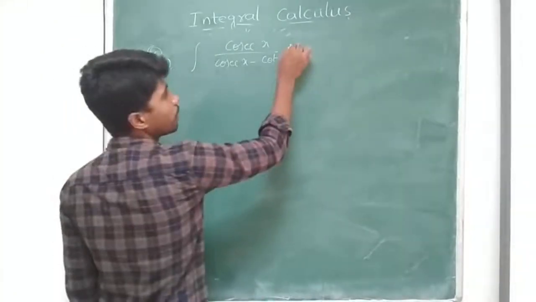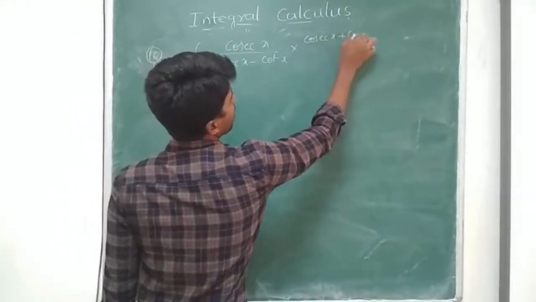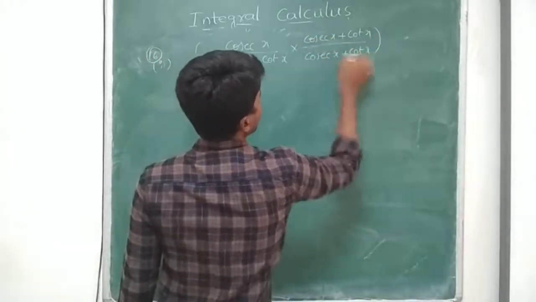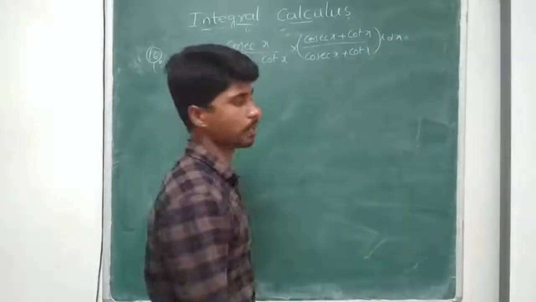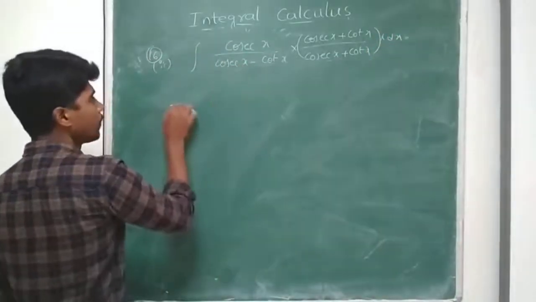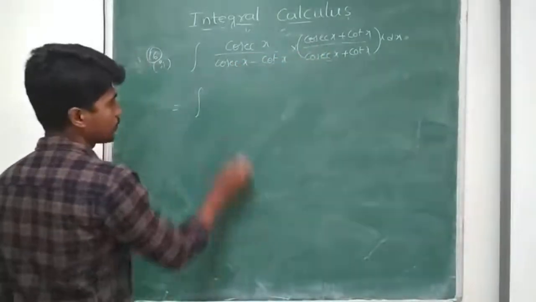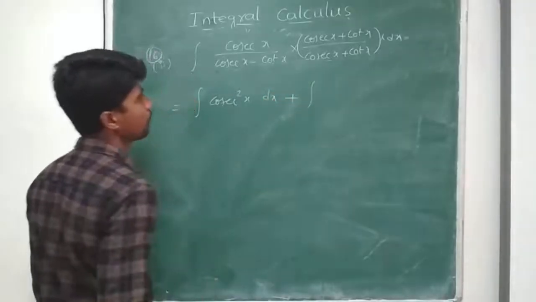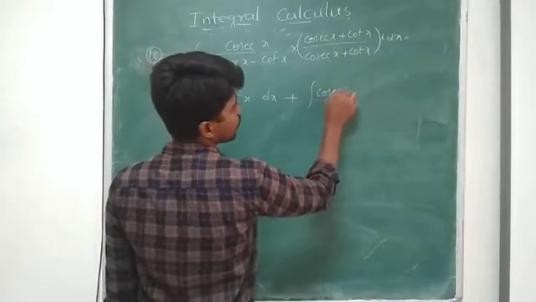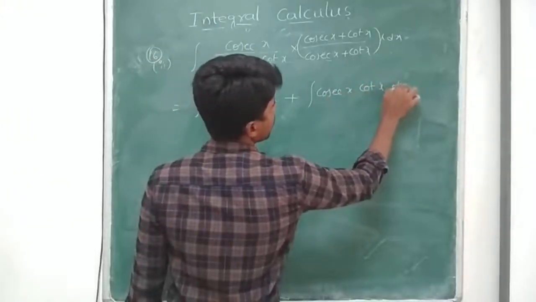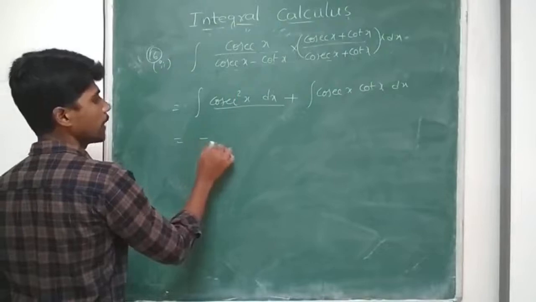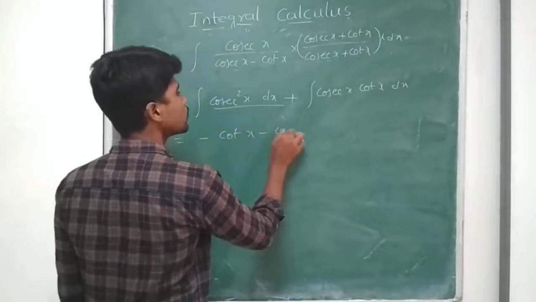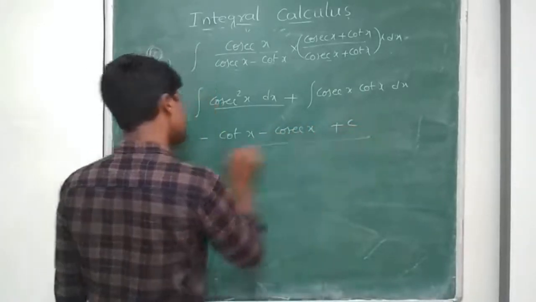So multiply and divide by cosecant x plus cot x, dx compulsory. Now in the denominator we get 1 and the numerator will be cosecant x into cosecant x, cosec square x dx, plus integral cosecant x into cot x dx. Now the integral of cosecant square x is minus cot x, and of cosecant x into cot x is minus cosecant x, plus c.